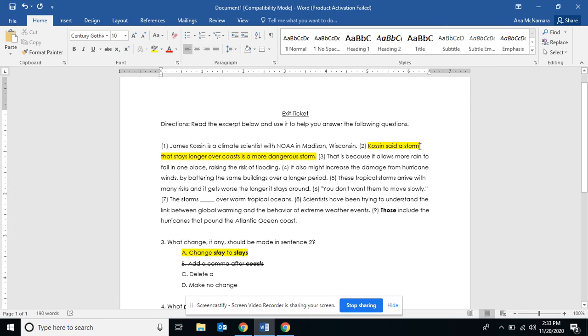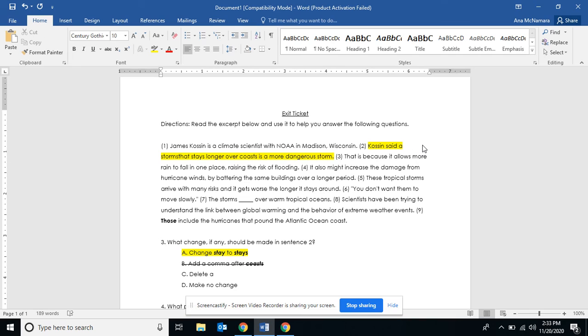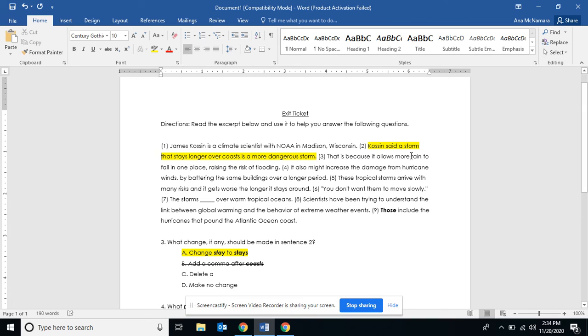If it said storms here, it would make sense to take out the A. Costin said storms, so that would make sense. But since the word storm is singular, we need that A there to go along with the singular subject. So deleting A does not make any sense.